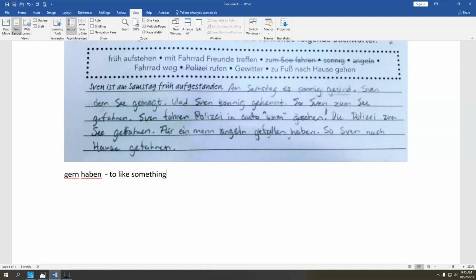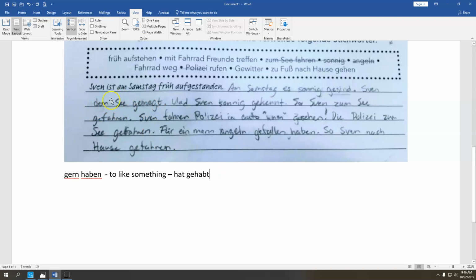Okay, so let's use that formulation instead because you're going to be more successful with that. So you would say Sven and then haben in the perfect tense becomes hat gehabt. So remember, we would need our verb in second position. Sven hat den See gern gehabt.